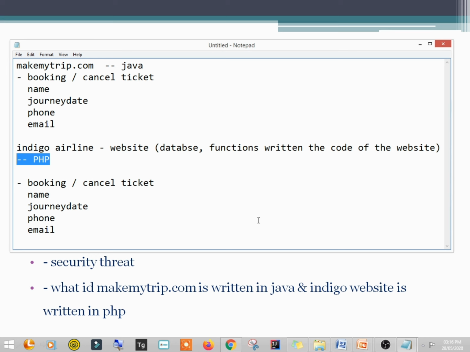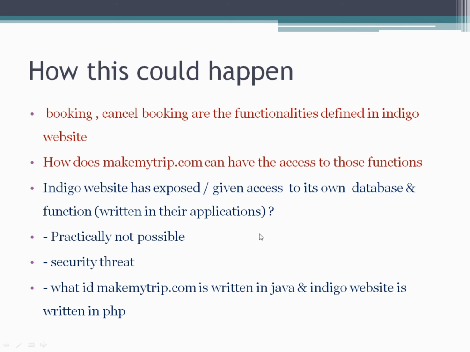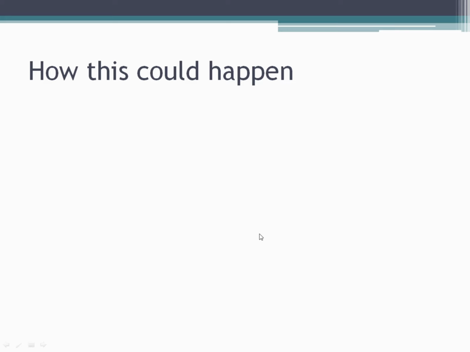So let's try to find out the answer to it with the help of one real-time example. Suppose you go to a hotel and you want to order food. There is a kitchen. But suppose, let's say you are staying in Maharashtra, you go to some other state and you don't know the language of the people, right? So how do you convey your order to the kitchen? Obviously, there'll be a waiter, right?